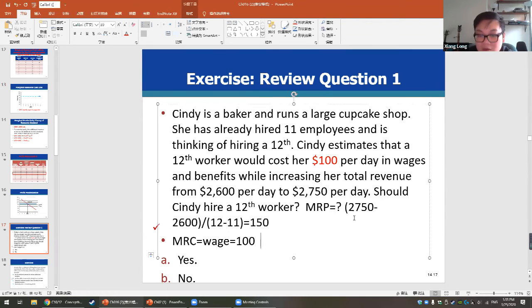Because our marginal revenue product, this 150, is still larger than our marginal resource cost, 150 is higher than 100 dollars, so Cindy should continue to hire these workers. So make sure you understand this rule right here.